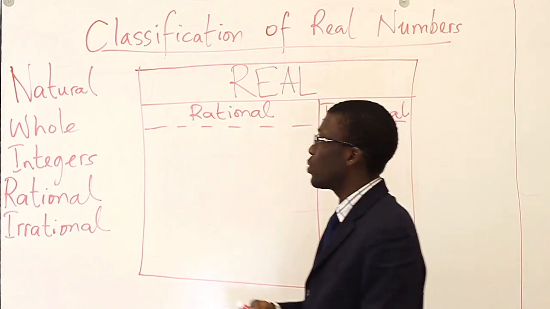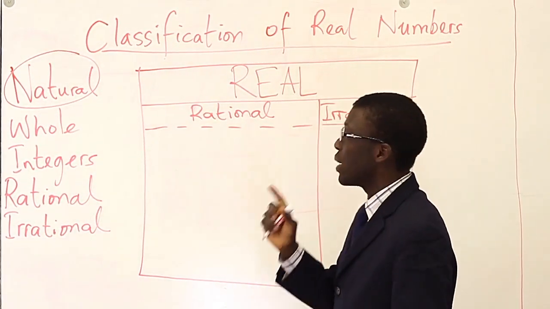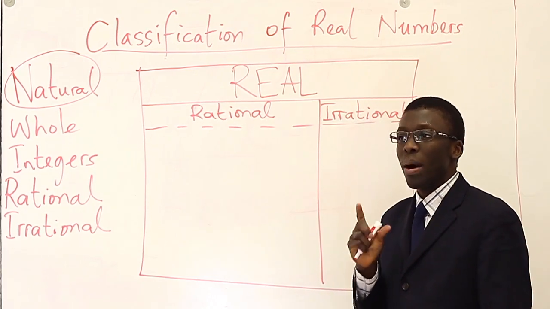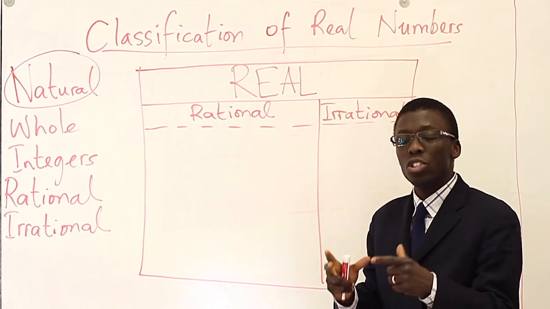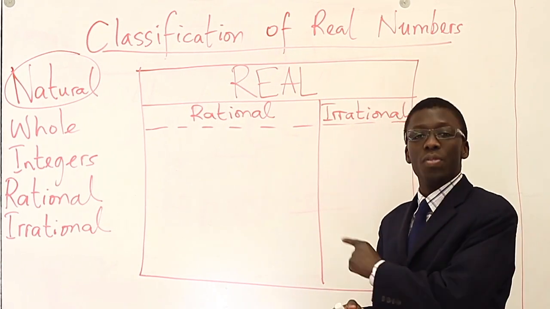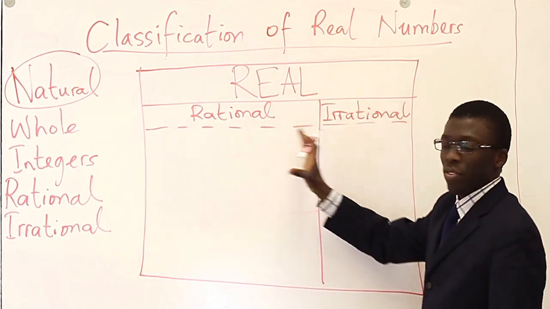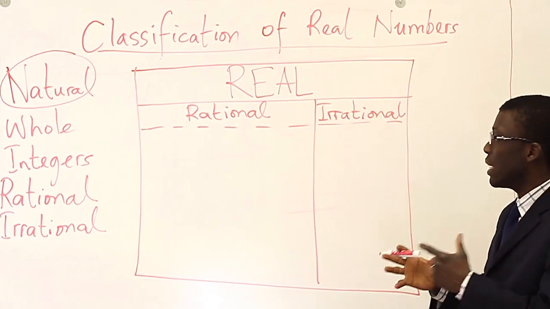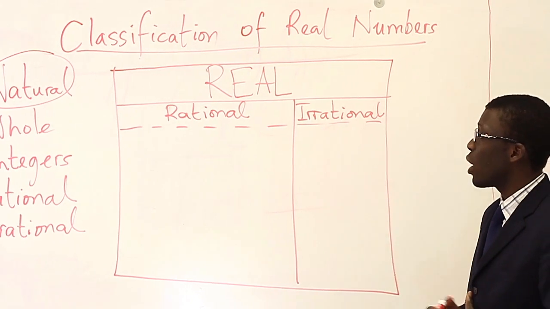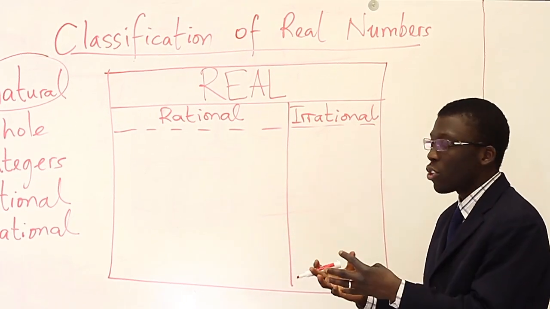And as a matter of fact, it would be more in the natural number category. I mean, it fits into all the others. But by that category by itself, natural numbers deals with numbers that go from 1 to infinity. So 1, 2, 3, 4, 5. And so I've drawn a box here, thanks to a few different books. I've seen diagrams that use this, and so I think this will help us see the picture.